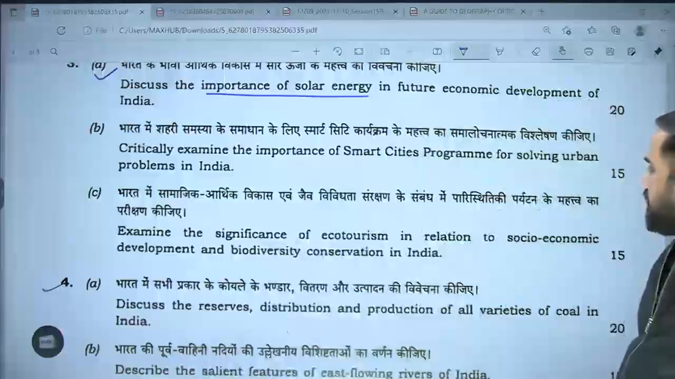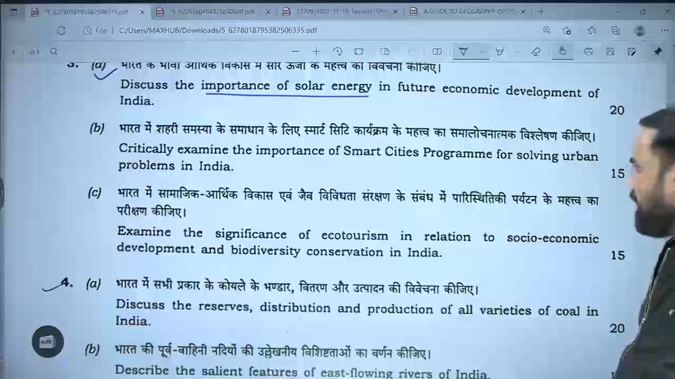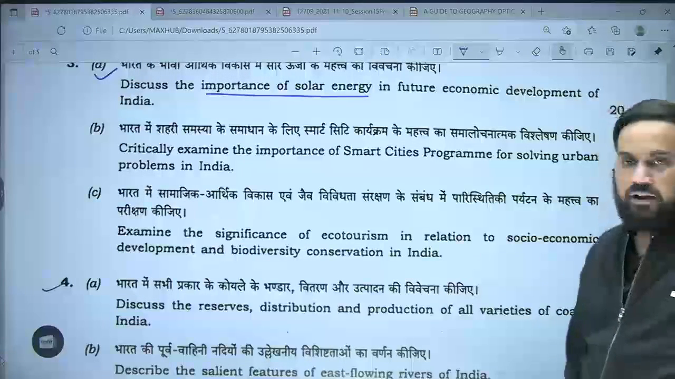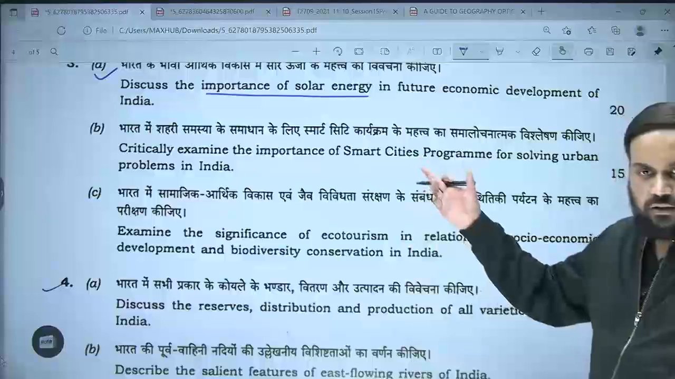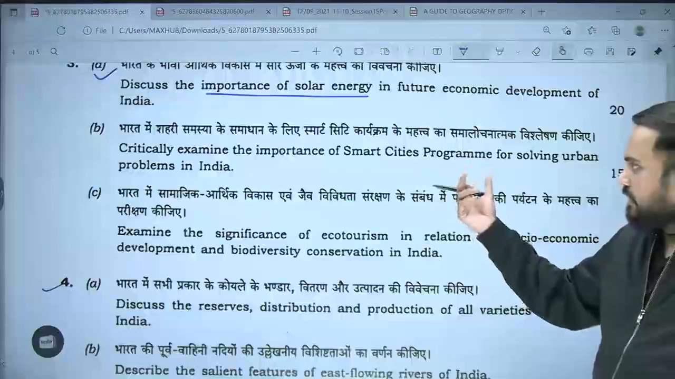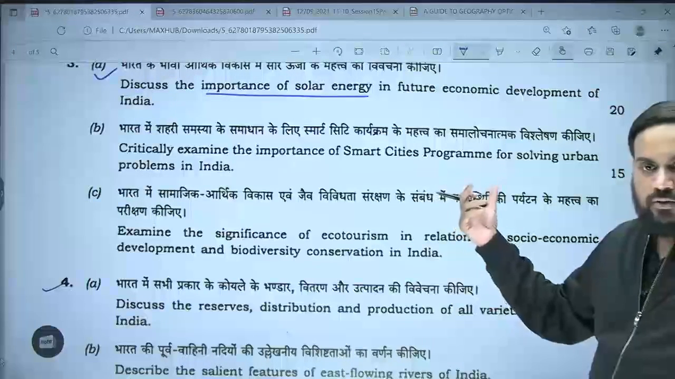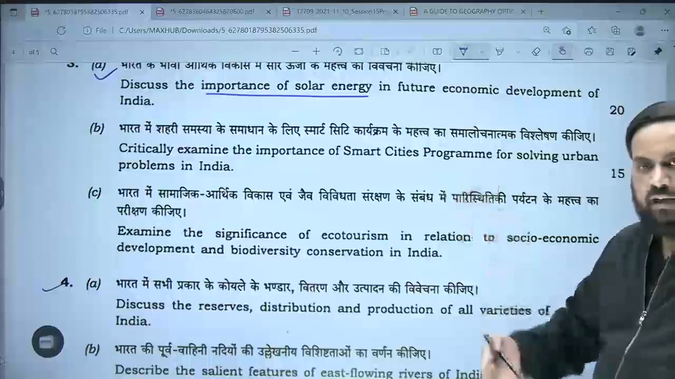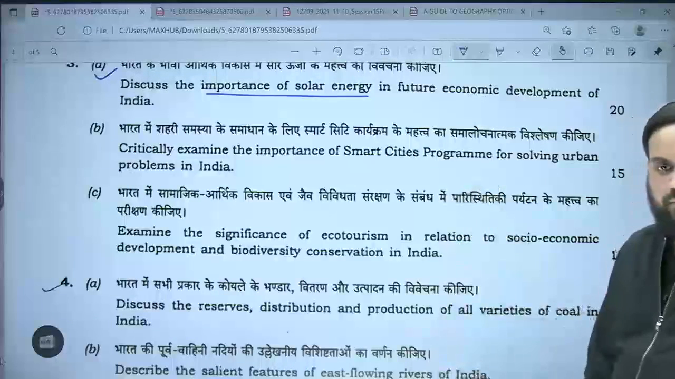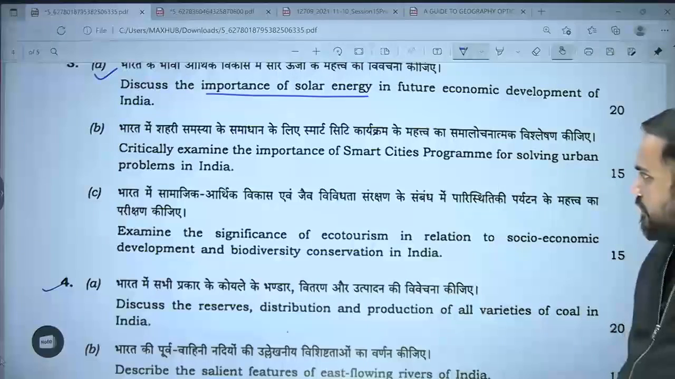Critically examine the importance of smart city program for solving urban problems in India. Tell me, do we have the framework? Smart city program, does it tries to solve the problem in two manners, city in area and city as area? Yes or no?